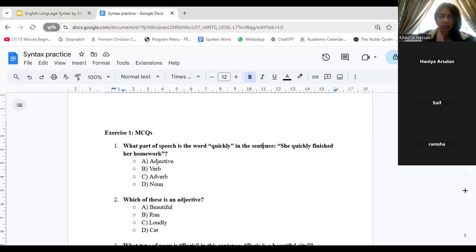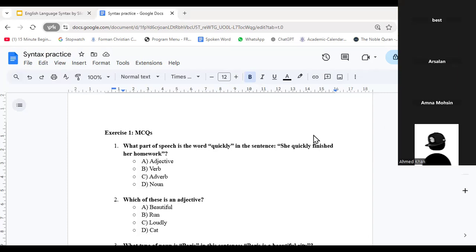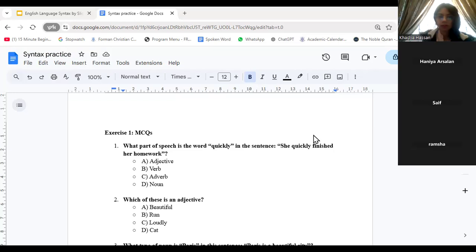Which of these is an adjective? Beautiful, run, loudly, cat. Okay, can I see some more responses? All right, yes. Beautiful it is.